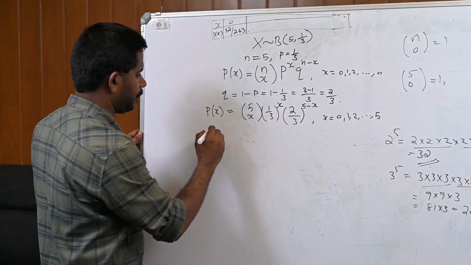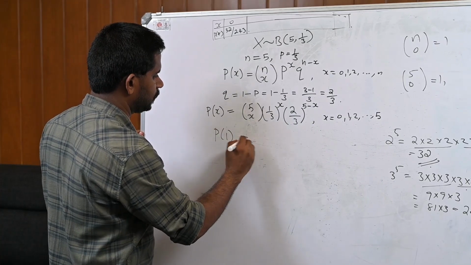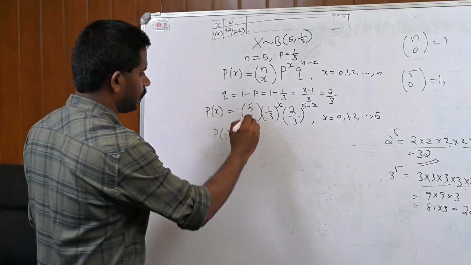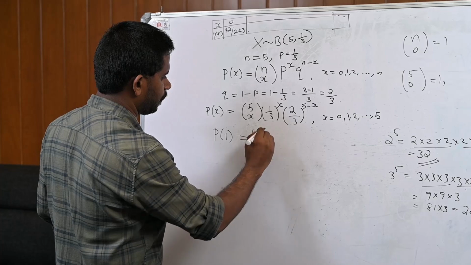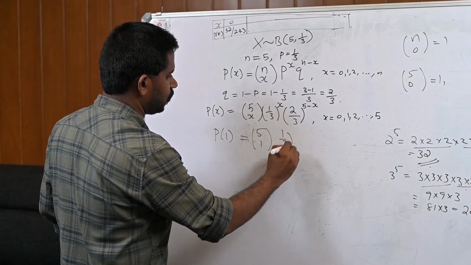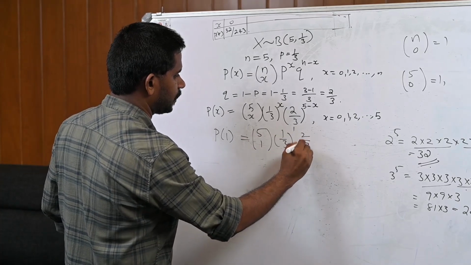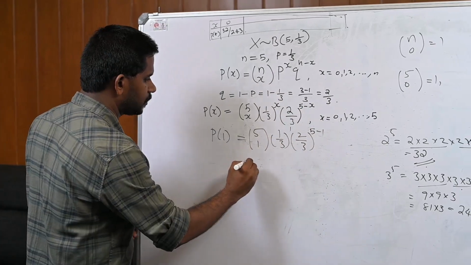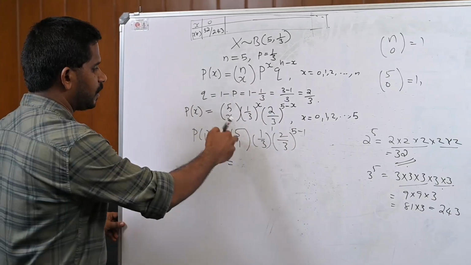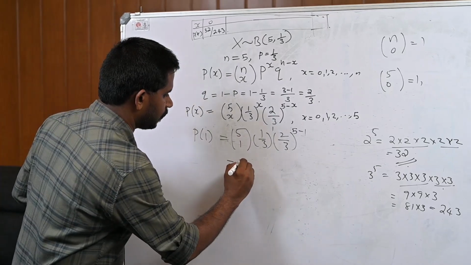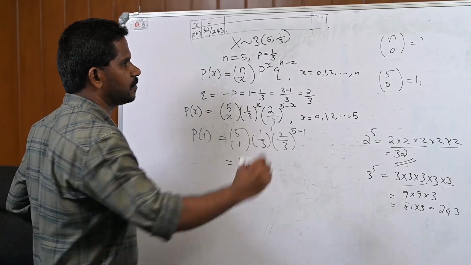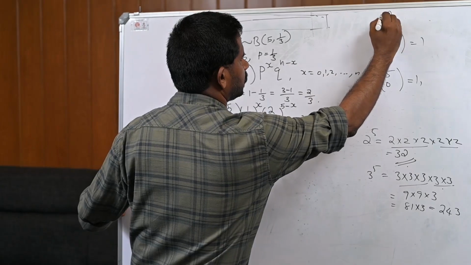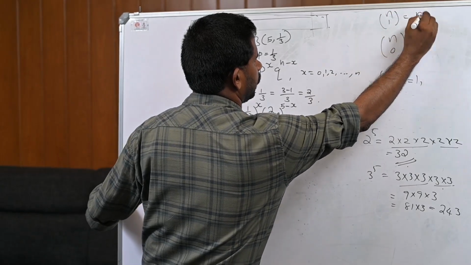What is P of 1? Here x is 1, therefore, 5 C 1, 1 by 3 raised to 1, 2 by 3 raised to 5 minus 1. Now what is 5 C 1? 5 C 1 is 5, because n C 1 is always n.